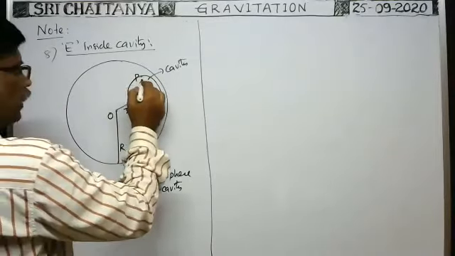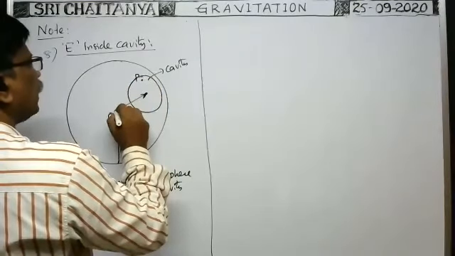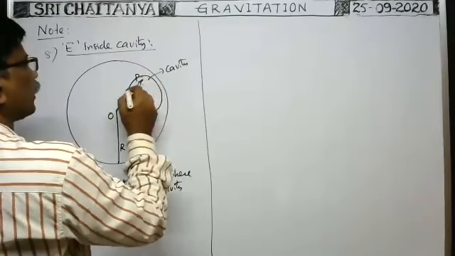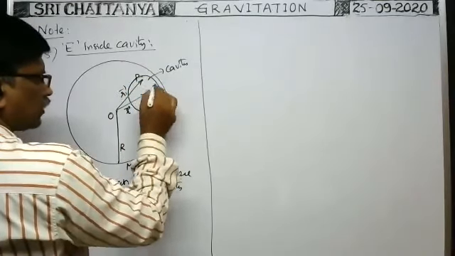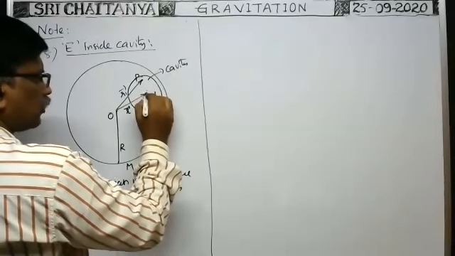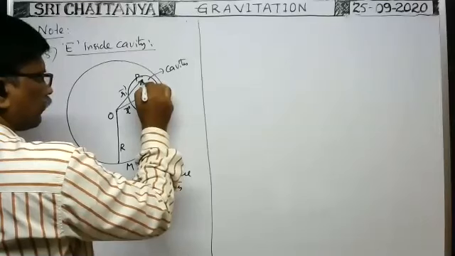The position vector of this point P with respect to the center of the given sphere is say r1 bar. With respect to the center of the cavity, O dash, the position vector is say r2 bar.